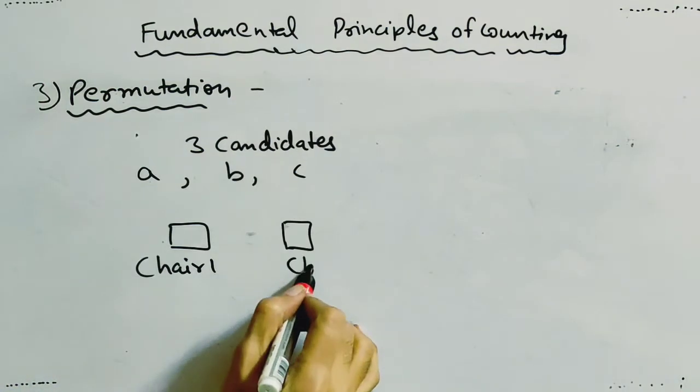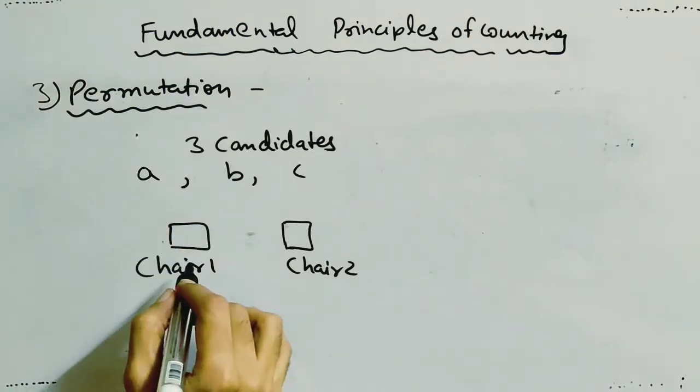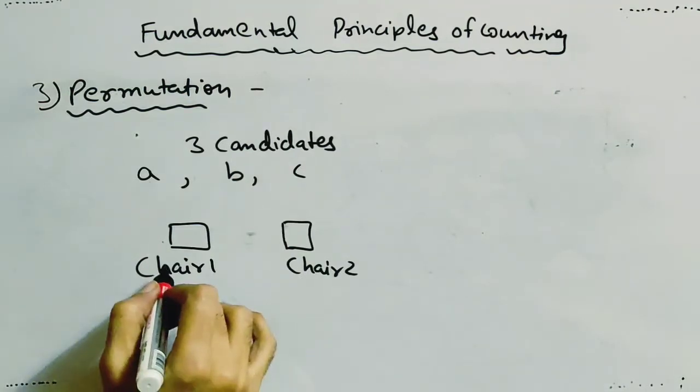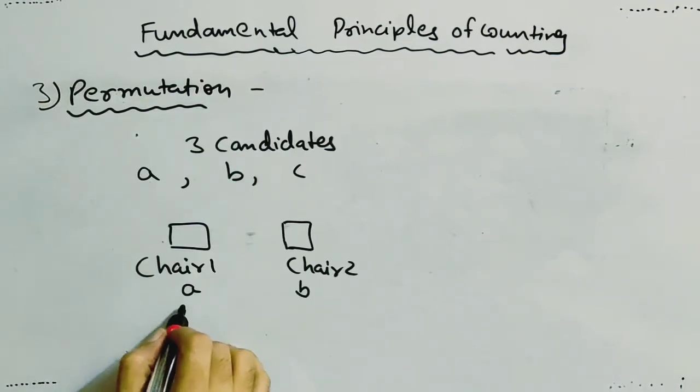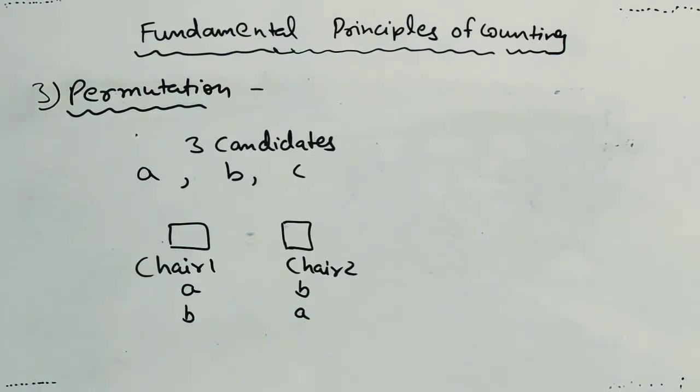आपके पास 2 चेयर हैं एंड 3 कैंडिडेट्स हैं, 3 में से 2 लोगों को आपने चेयर पे बिठाना है, तो कितने तरीकों से आप चेयर पे उन्हें बिठा सकते हैं? So either A will be on chair 1 and B on chair 2, or B on chair 1 and A on chair 2. Similarly, B on chair 1 and C on chair 2, C on chair 1 and B on chair 2, and so on.